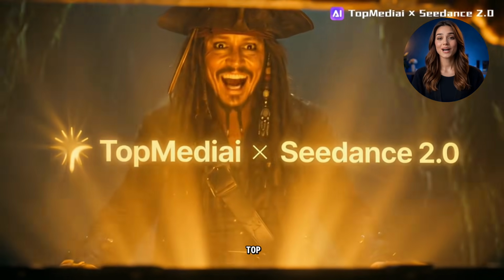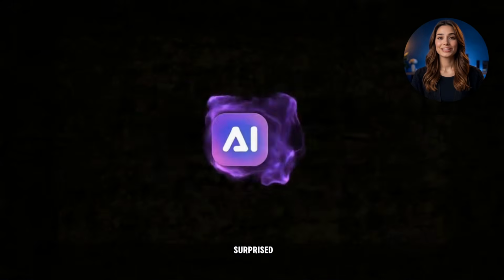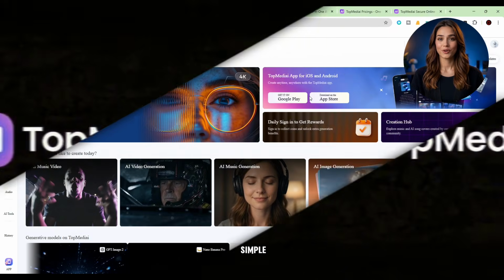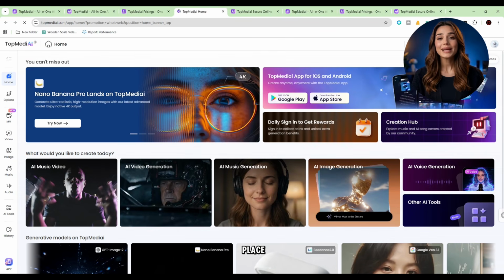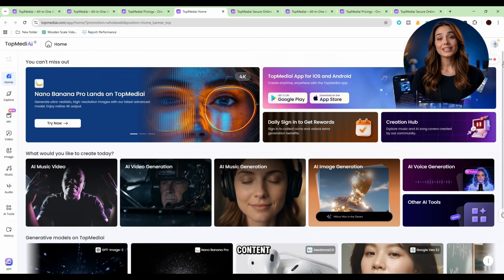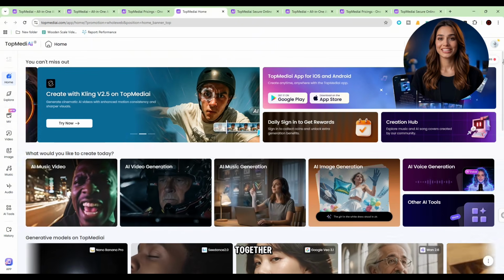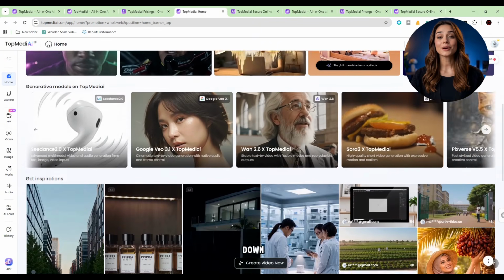But then I came across TopMediai, and this one actually surprised me. What makes it different is simple. It's not just one tool. It's like having an entire AI studio in one place. Everything you need to create content is already there, and it actually works together smoothly. Let me break it down for you.